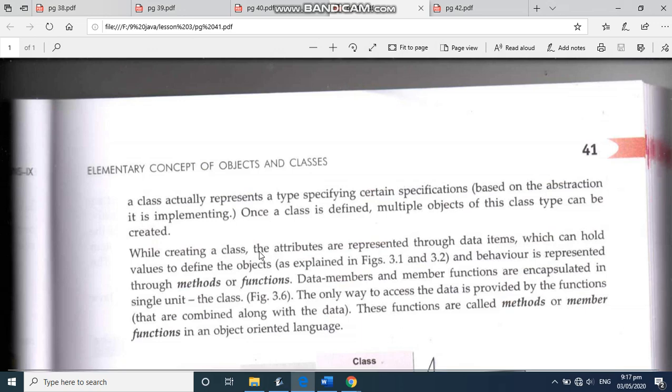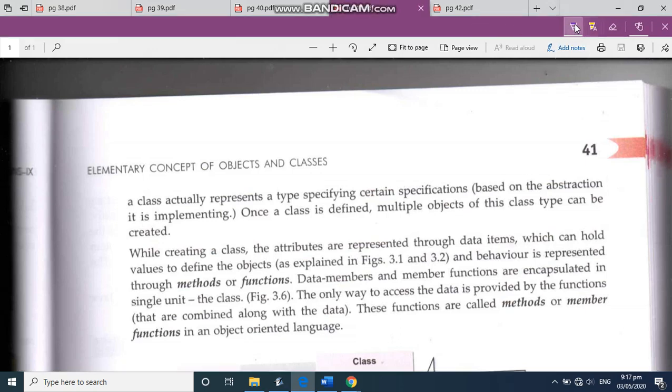Now while creating a class, the attributes are represented through the data items. You can again mark these certain points here, that the attributes in the software world are represented through the data items which hold the values, and the behavior is represented through methods and functions.